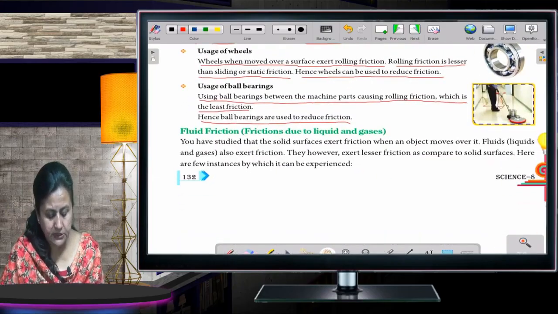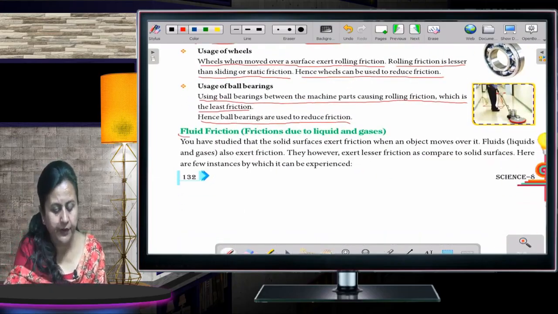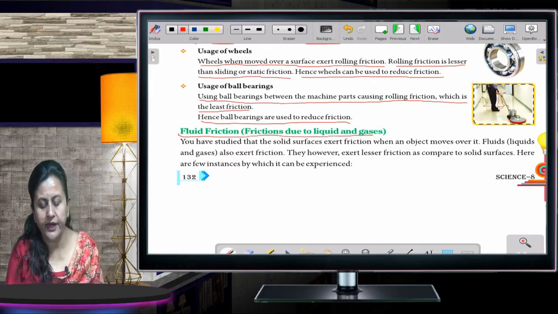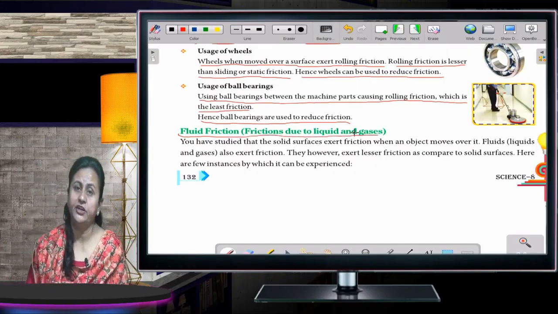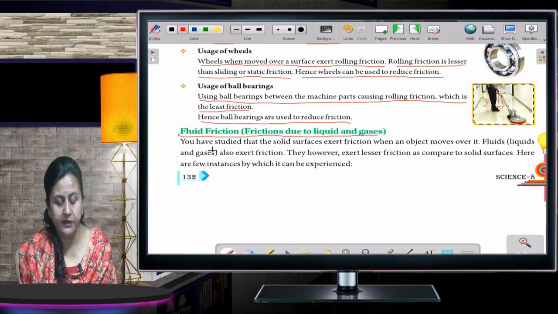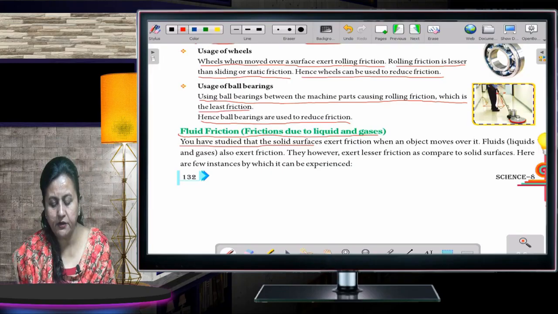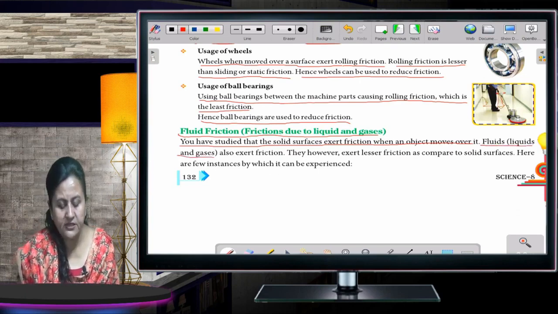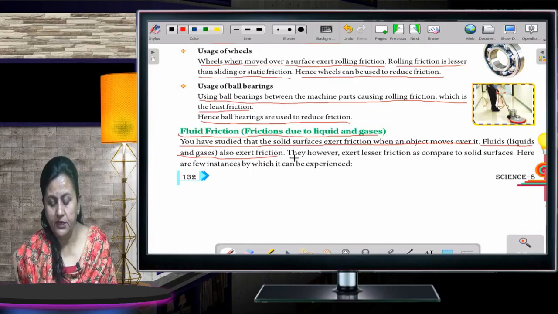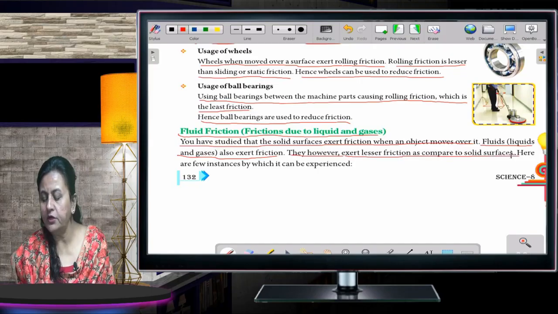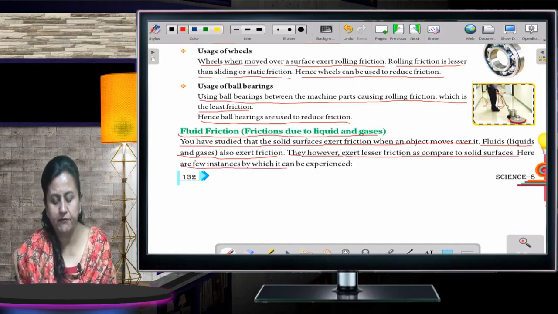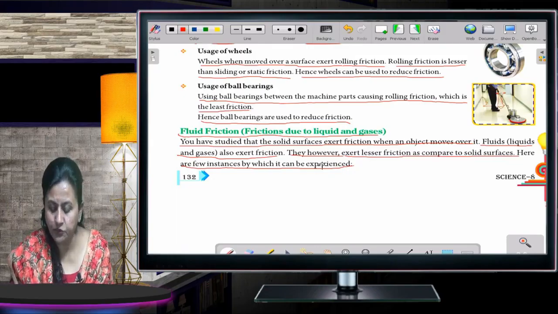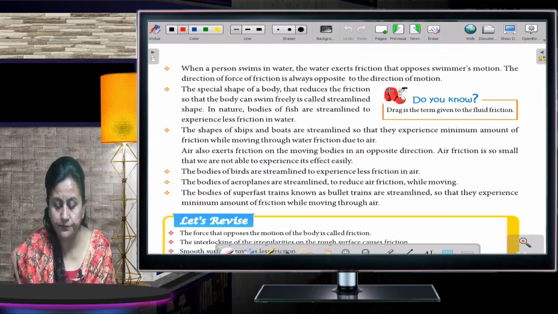Now, the last topic is fluid friction, that is, friction due to liquids and gases. Okay, you will find friction mostly in the solid states, but you have studied that solid surfaces exert friction when an object moves over them. Fluids, that is liquids and gases, also exert friction. They, however, exert lesser friction as compared to solid surfaces. Here are a few instances by which it can be experienced. I am going to tell you all those examples now.